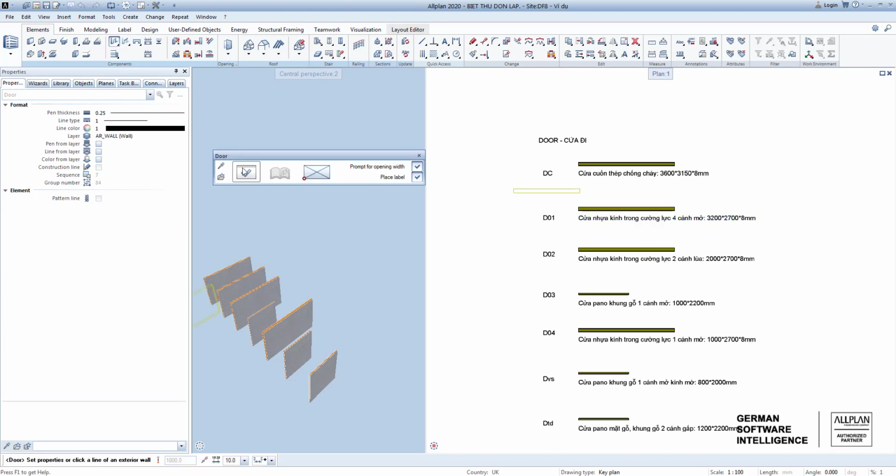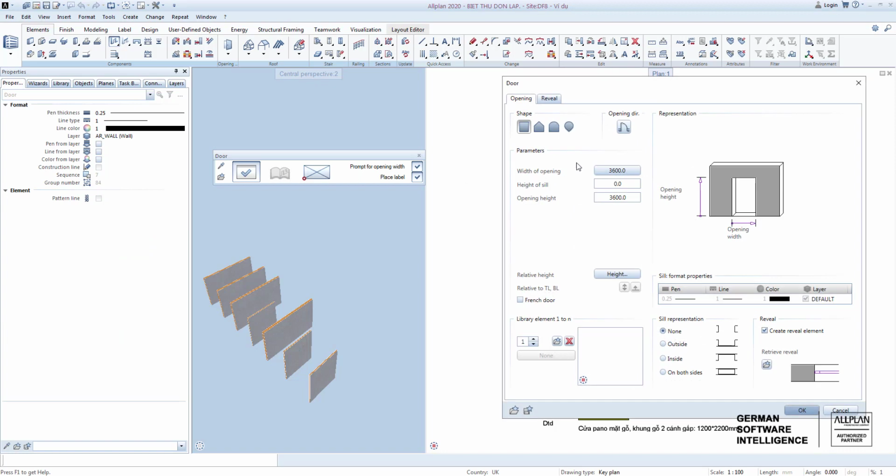Select the door icon and the Properties button to adjust the properties. Opening tab. You choose the shape of the door. Usually it's the rectangle. Door symbol on the ground. You choose agreeably.